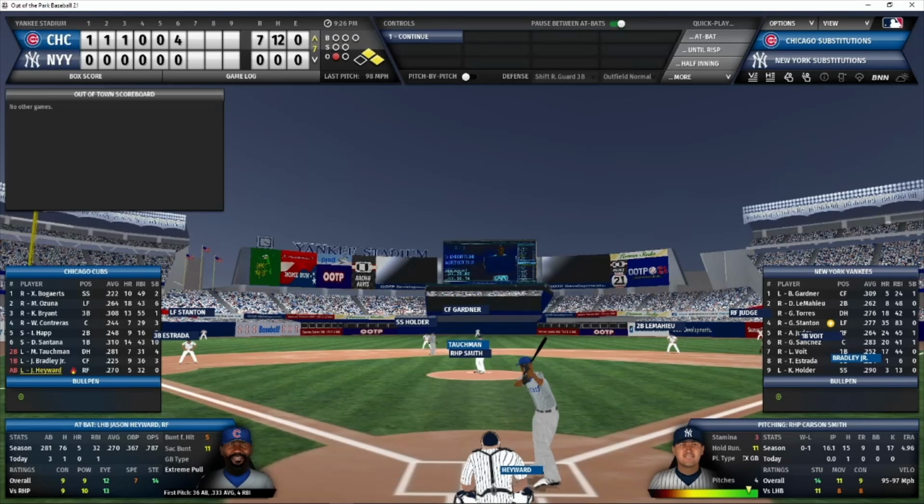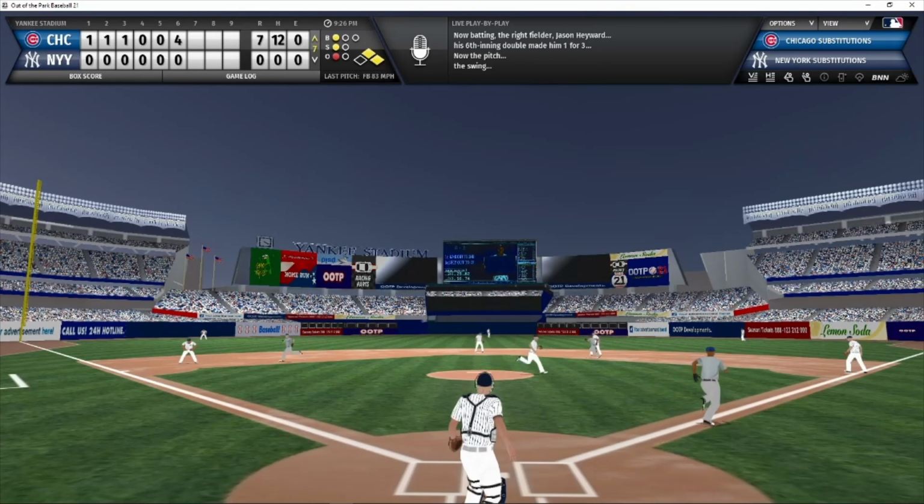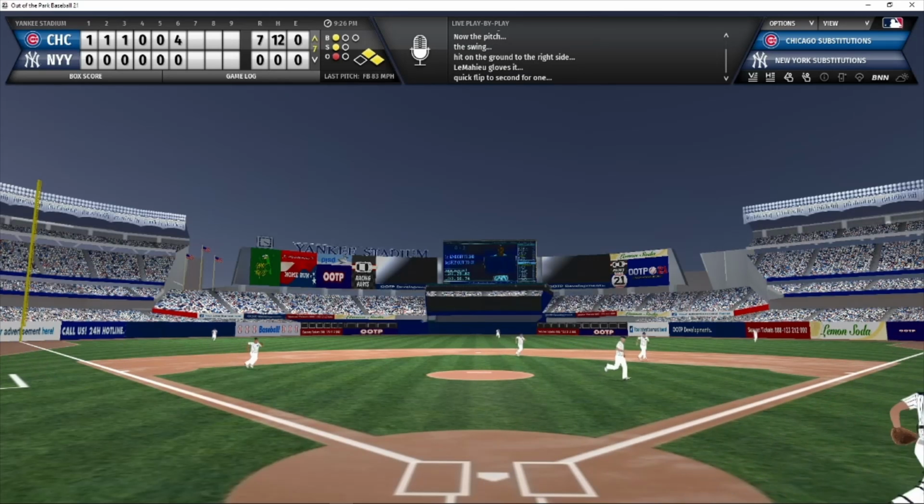He is 1 for 3 with an RBI today, coming up with 1 out, 2 men on, and a 1-1 count. And he hits a ground ball to second. The throw goes to short, the relay to first, and that will retire the side. So, ground ball double play off the bat of Jason Hayward, and the inning is over. Going to the bottom of the 7th, it is 7-0 Chicago.